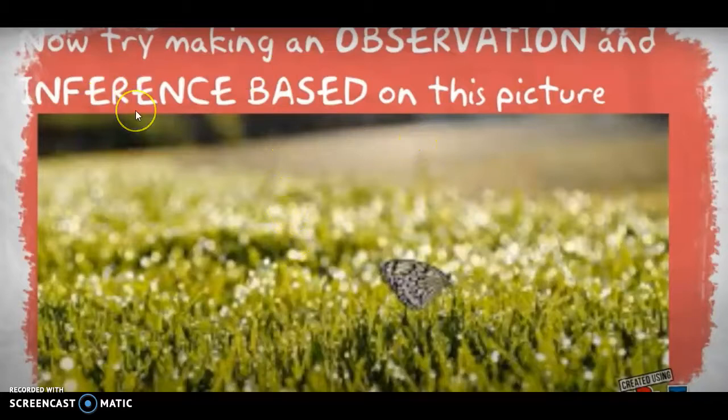Now an inference is an assumption that I'm going to make. So I'm going to assume something about this butterfly based upon what I see and based upon prior knowledge. So I'm going to make a connection here. So I can see that the butterfly is sitting on the grass. So maybe I'm making an inference here, an assumption that the butterfly is hiding, maybe from a predator.